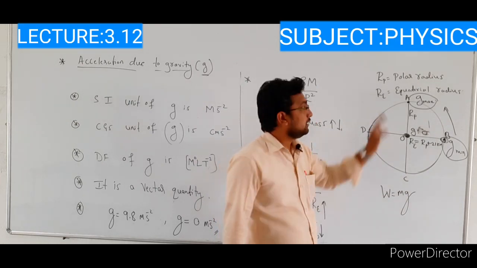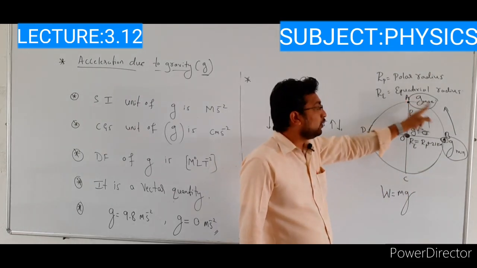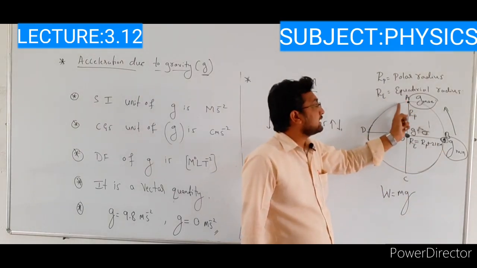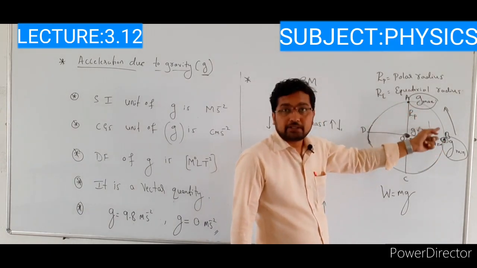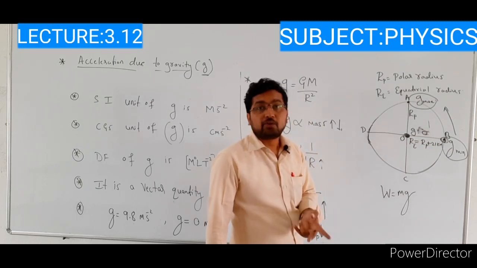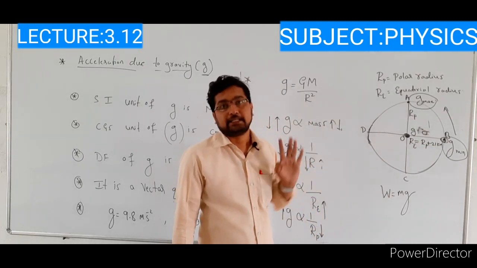In this case, the weight decreases, because when we are moving from point A to point B, the acceleration due to gravity value goes on decreasing. If the acceleration due to gravity value is decreasing, the weight of that object is also decreasing.